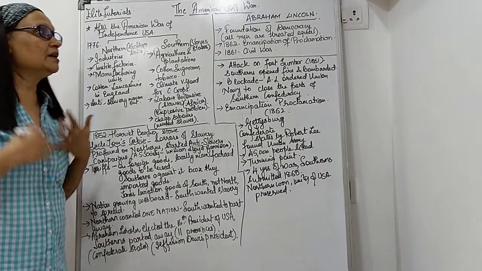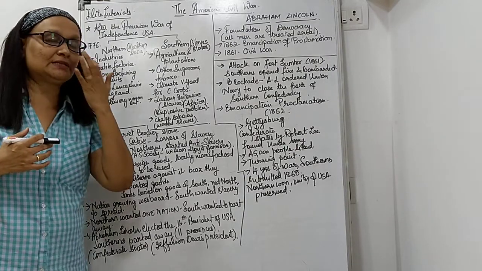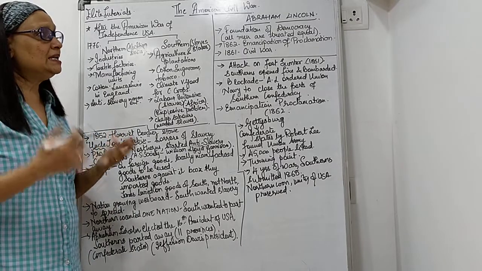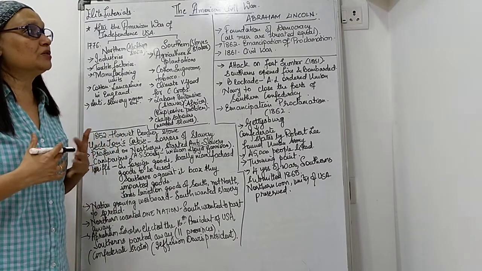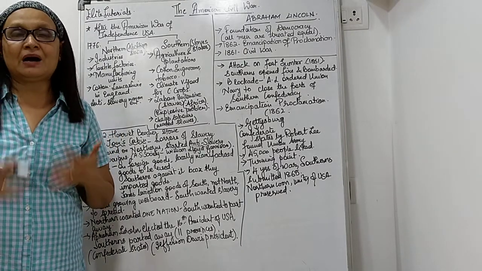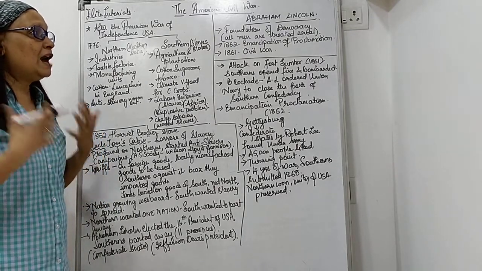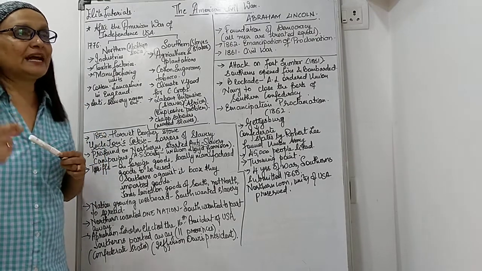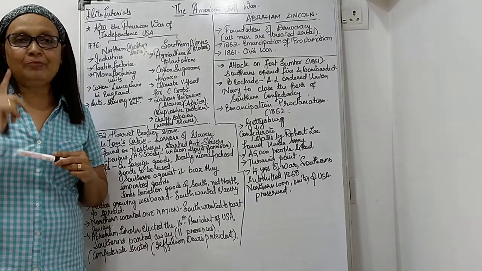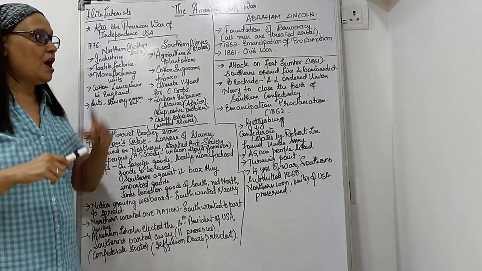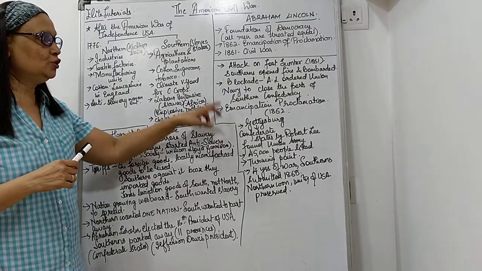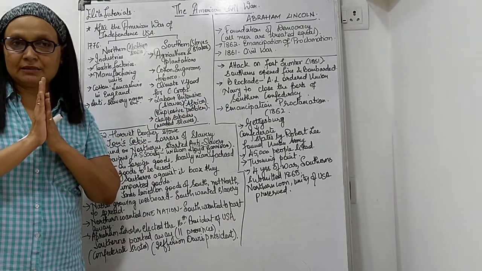Who is Abraham Lincoln? Of course, we all know he was the 16th president of the USA. He is a person who put the foundation of democracy. Democracy means all people are treated equal. Unfortunately, he was a man who decided we are going for a war, and it happened in 1861. Where are the places that he decided to block the Southerners?